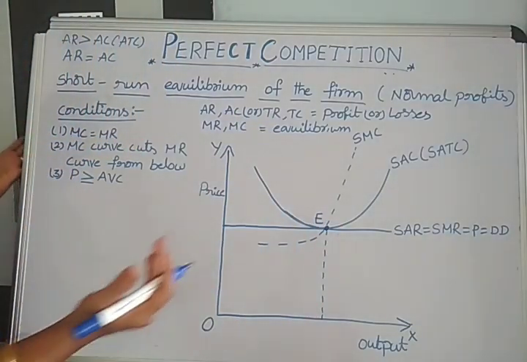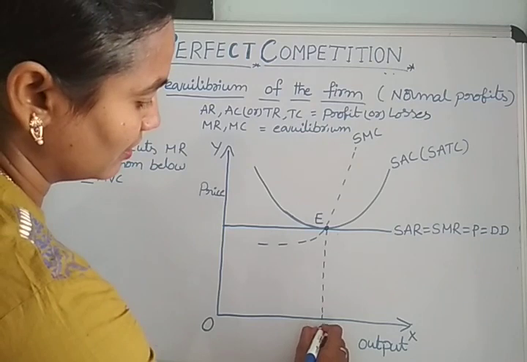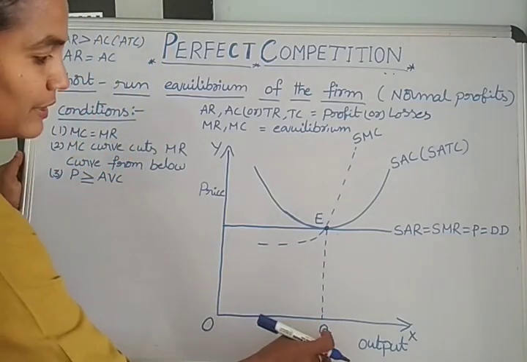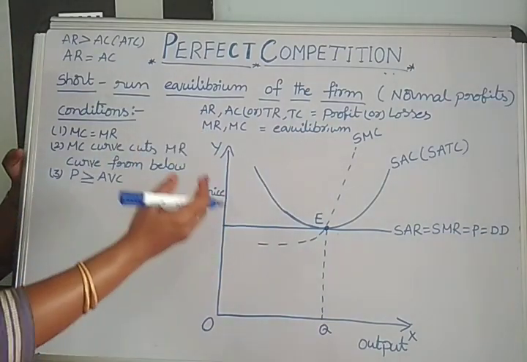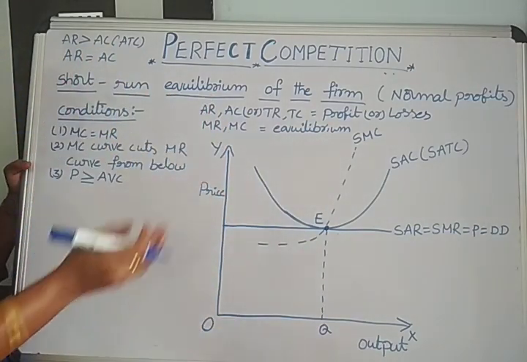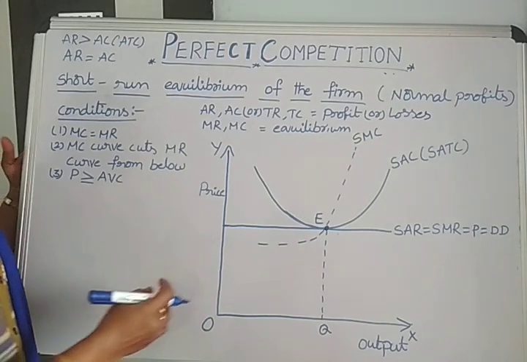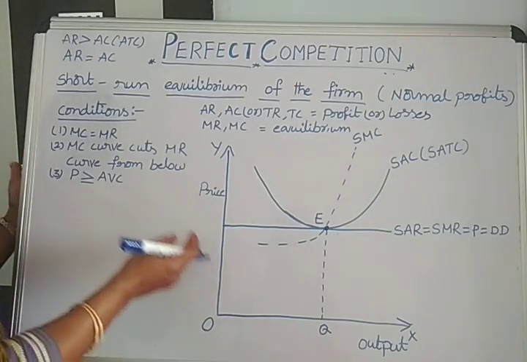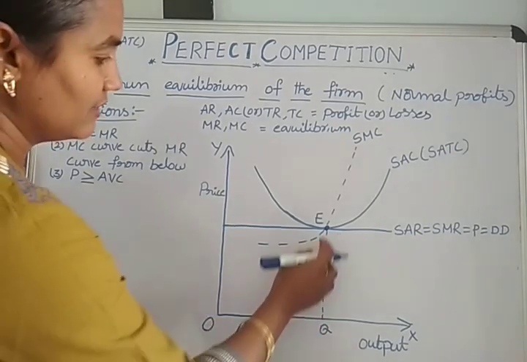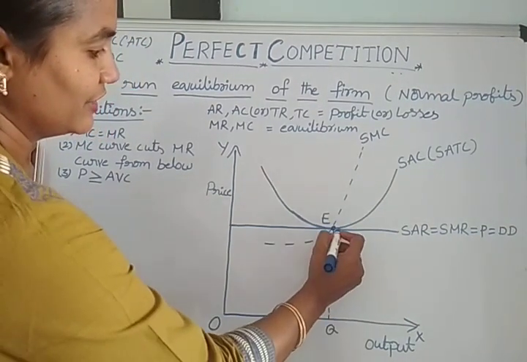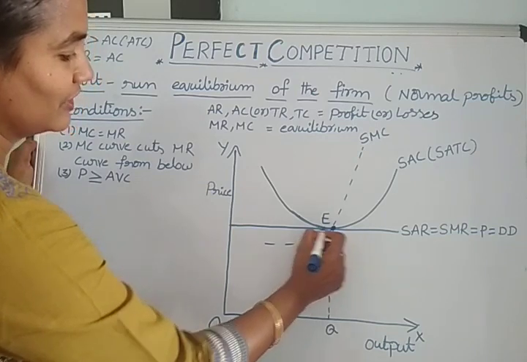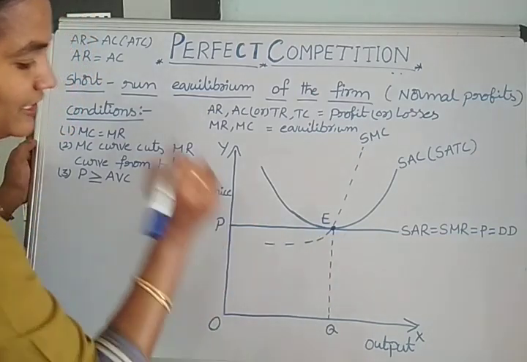Then we find the equilibrium output on the basis of the equilibrium point. This equilibrium line touches the revenue curve and the average cost curve, which we can call cost and revenue of the firm, as I already explained in the earlier video. So this equilibrium line touches the average revenue and average cost at point E only. This is the price of the commodity.